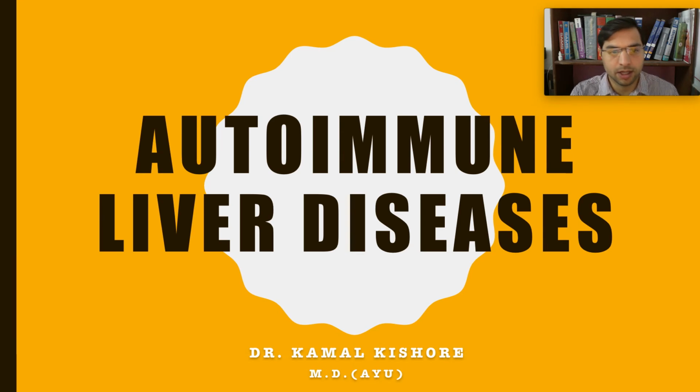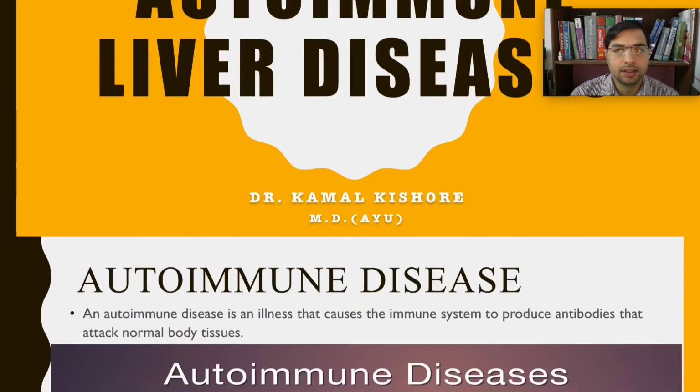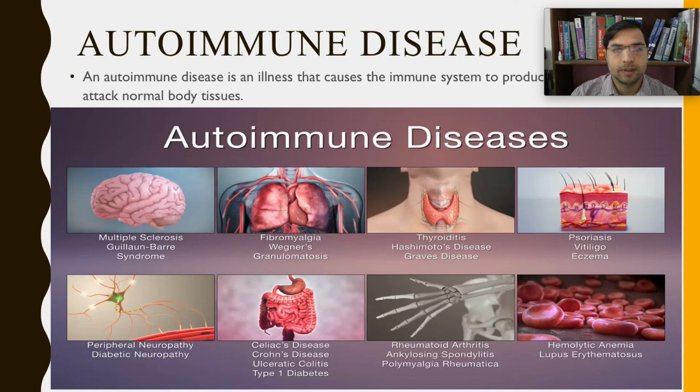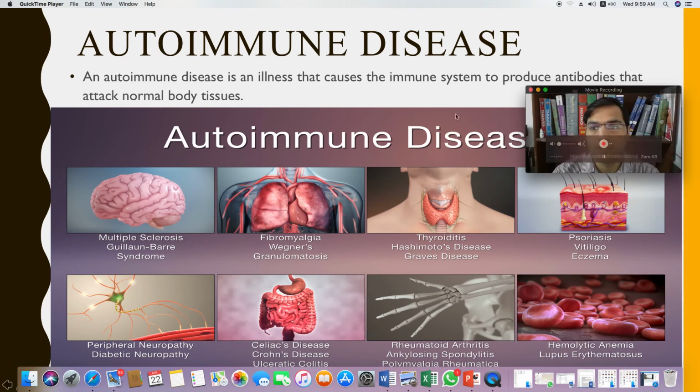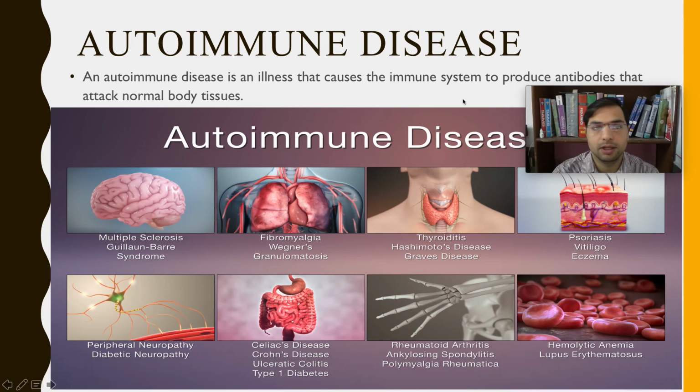We are going to start autoimmune liver diseases. So we already know what an autoimmune disease is, right? Autoimmune is a process when the body fails to recognize self from non-self, or an autoimmune disease is an illness that causes the immune system to produce antibodies that attack normal tissues. So there are various autoimmune diseases.